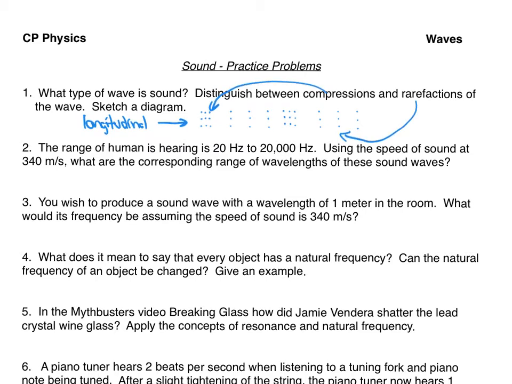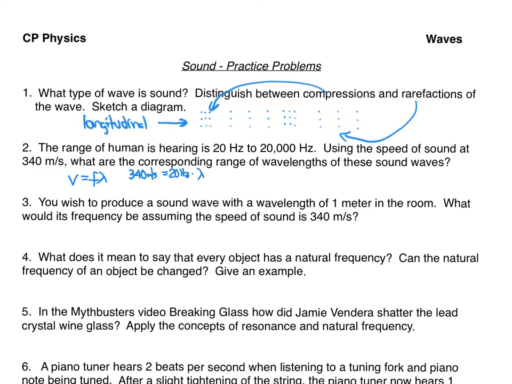Number two, range of human hearing is 20 hertz to 20,000. Using speed of sound at 340 meters per second, what are the wavelengths? So actually, how far apart are those compressions in the air? We go back to our wave equation, which is velocity is frequency times wavelength. So we're going to use 20 hertz first and see what that wavelength is. So we would have 340 meters per second equals 20 hertz times the wavelength.